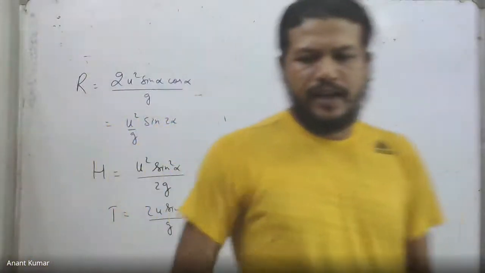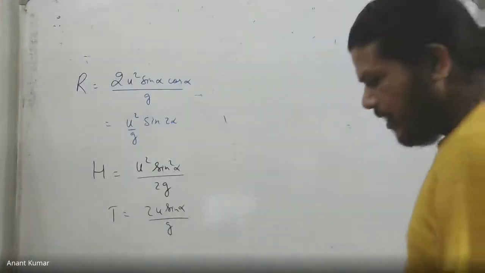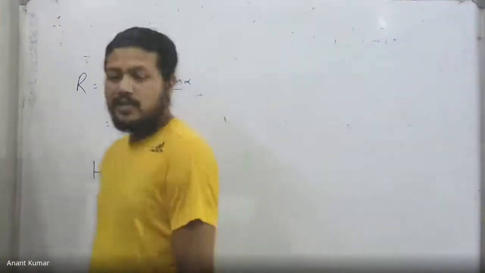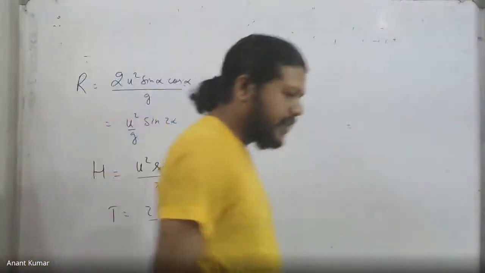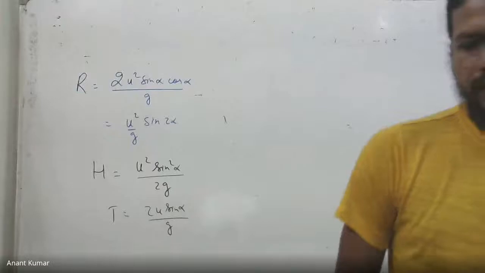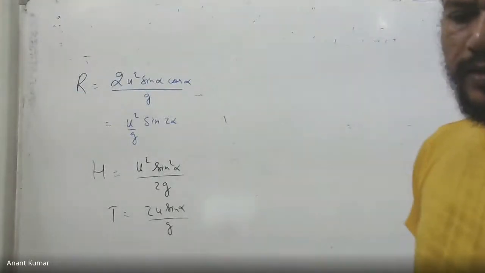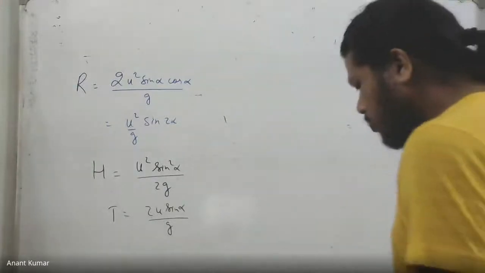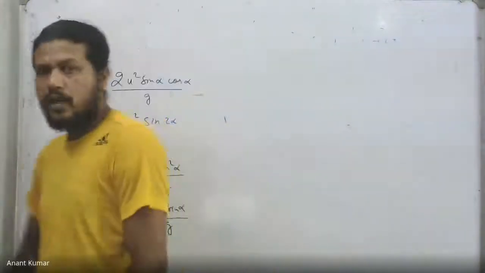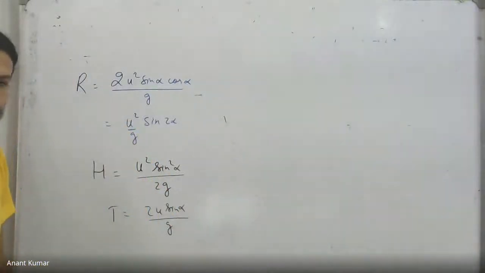What about the kinetic energy versus x graph? Can you draw the kinetic energy versus x graph, by the way? At any given x, how much is the kinetic energy? At any given x, the kinetic energy is determined by half mv square. V square is going to be vx square plus vy square. But our question is how to figure out, for a given x, what is the y velocity?